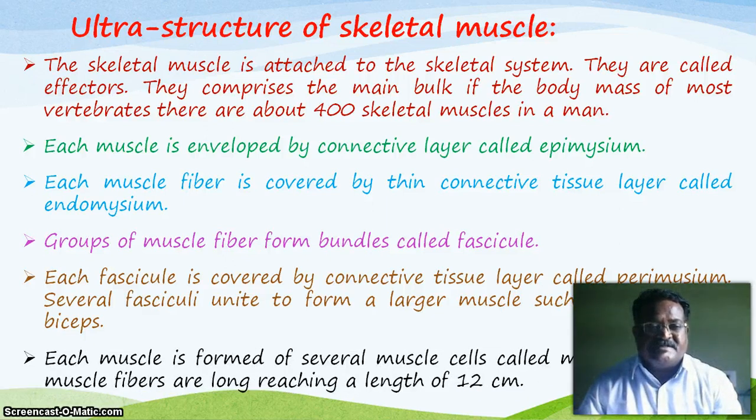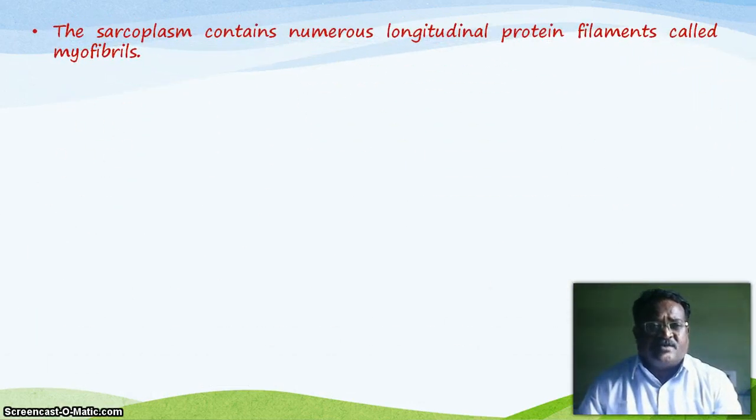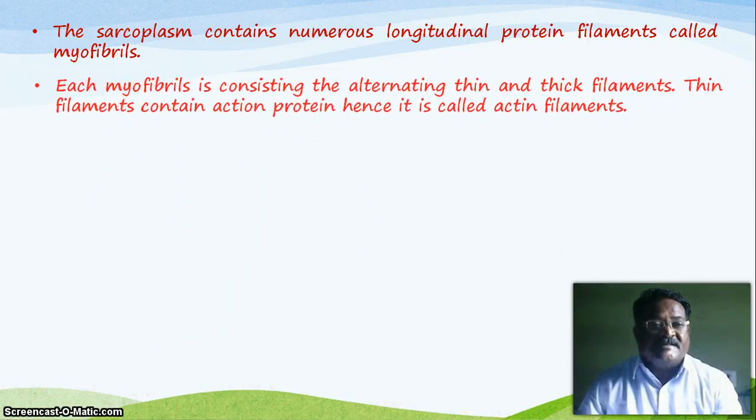Each muscle is formed of several cells called muscle fibers, which are long, reaching a length of 12 centimeters. The sarcoplasm contains numerous longitudinal protein filaments called myofibrils, and with the help of these myofibrils, the muscle works.